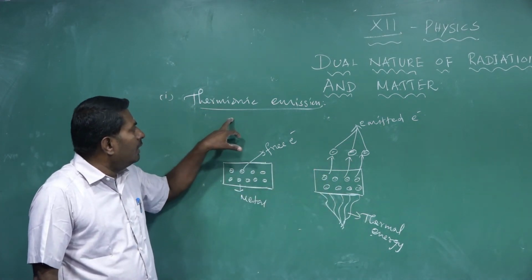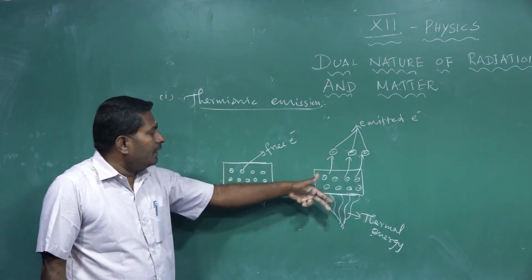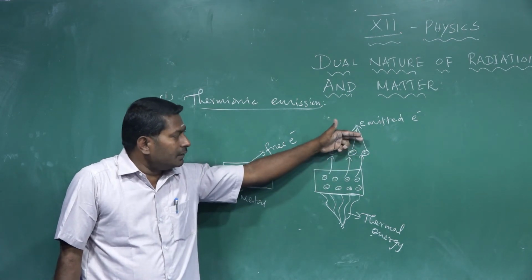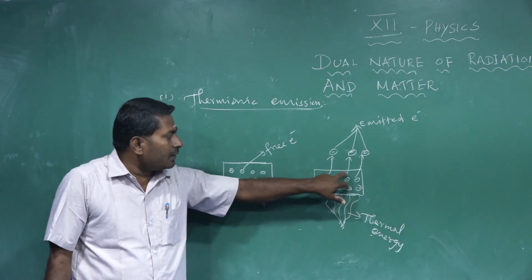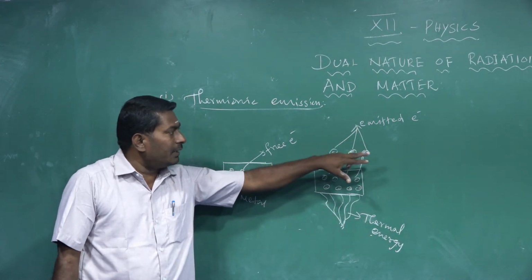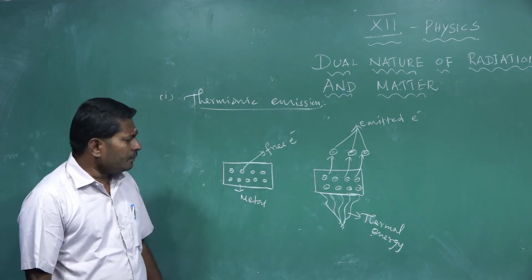Thermionic means thermal. Under the thermal energy, electrons leave the surface of the metal, and the emitted electrons are called thermal electrons. Only due to the thermal energy supplied to this metal do electrons leave the surface of the metal. Then the process is called thermionic emission.